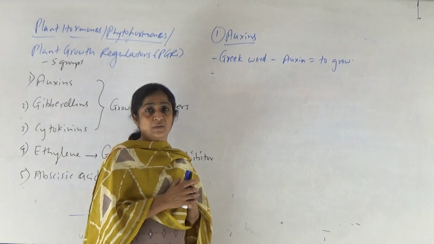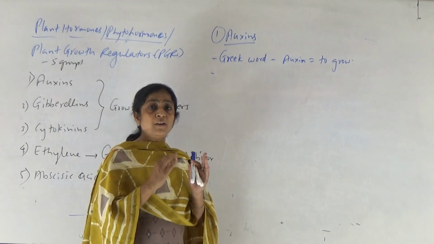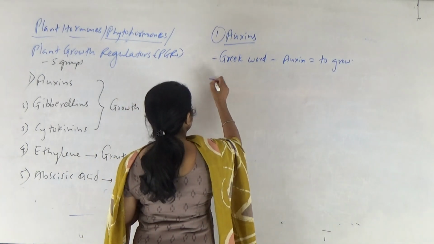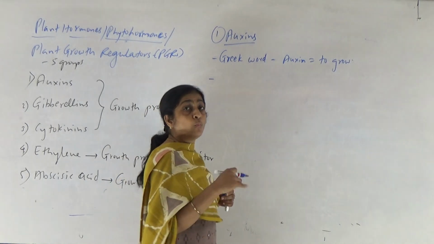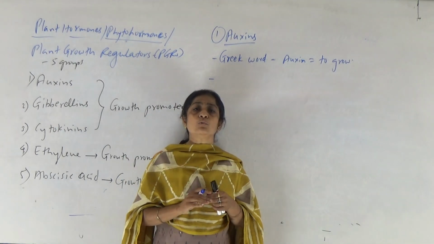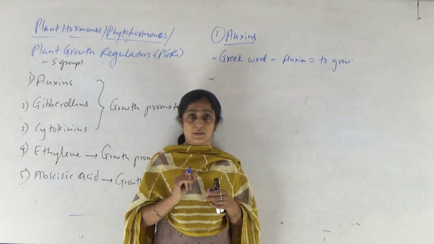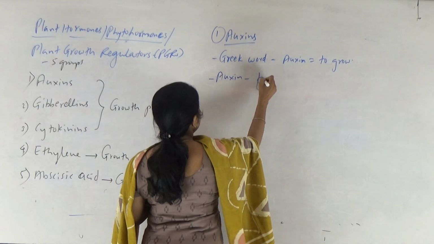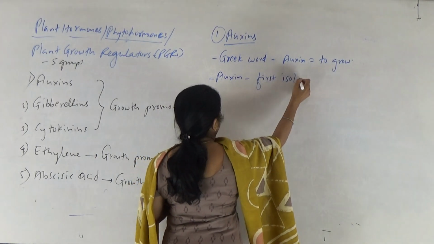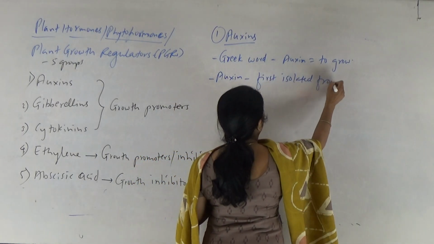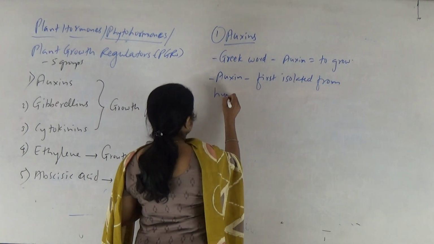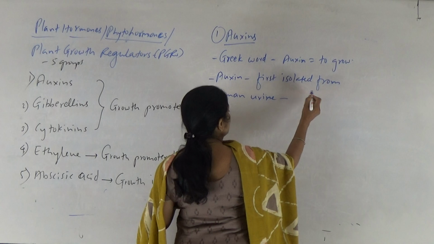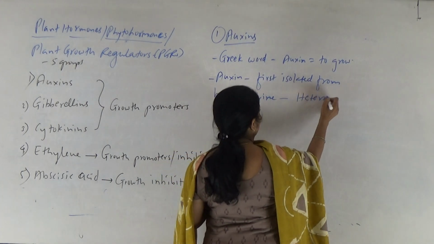Later, what exactly is secreted in the tip of the plant, and what is the chemical nature of that substance, that was first given by F.W. Wendt. Okay, so the first auxin which was isolated, that was isolated from human urine, and the name given to that substance is heteroauxin, right? So auxin first isolated from human urine, and the name given to this substance is heteroauxin.